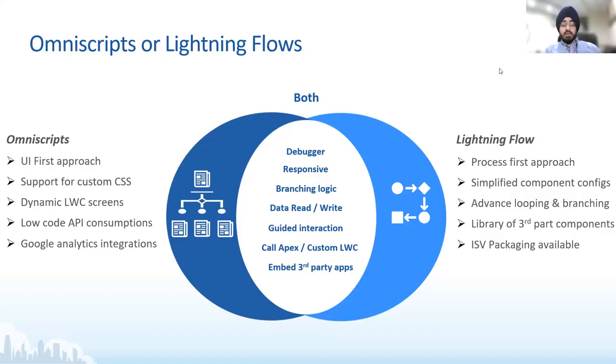And then on the other hand, if you look at the Lightning flows, you definitely get that process first approach, wherein you can have looping, branching, you can have libraries of third party components. But what is different from OmniScripts is that screen approach is basically what you get in OmniScripts, that pre-built UI. And then something which is common across both of them is, it is responsive. Both of them are responsive. Both of them can do data read and write, guided interaction, Apex and custom LWC support, support for third-party apps, and then debug. All of these are common across both these tools.